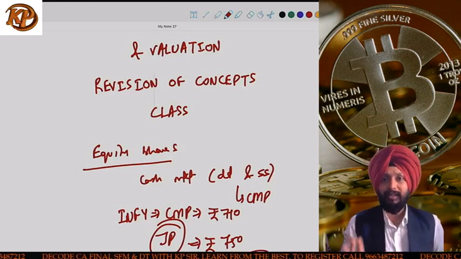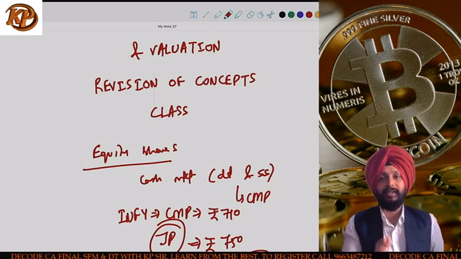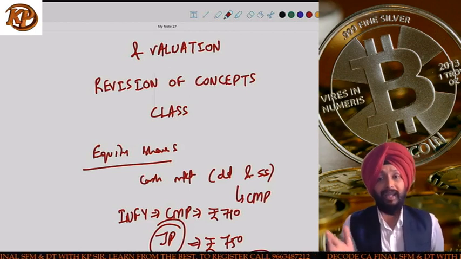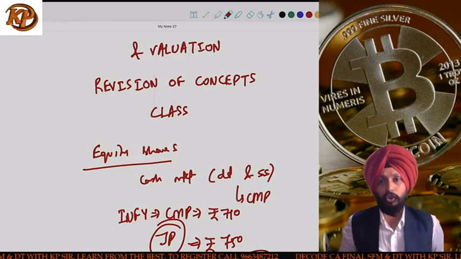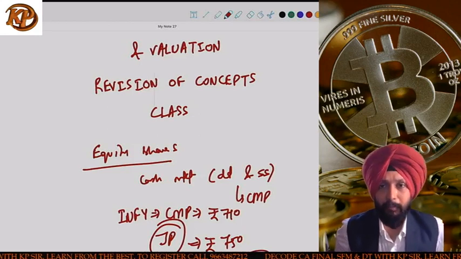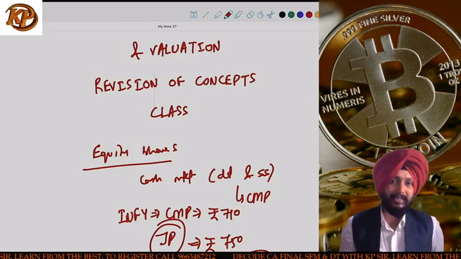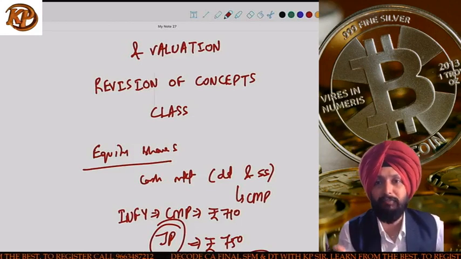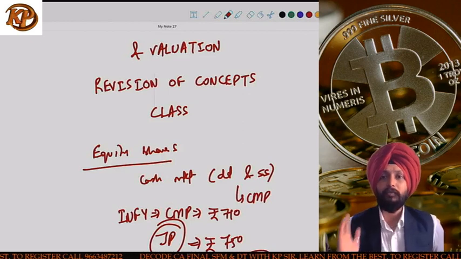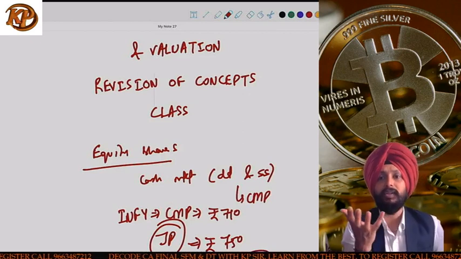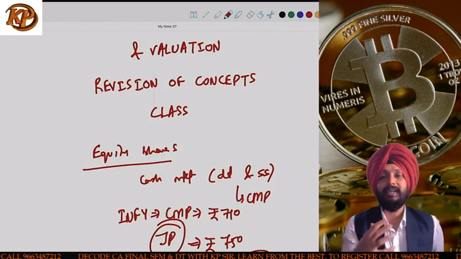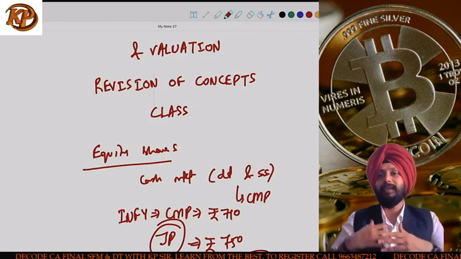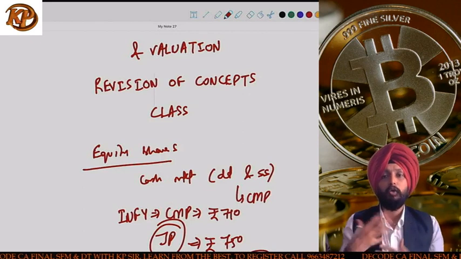That's called fundamental analysis. Okay, now I told you that fundamental analysis and technical analysis are the two analysis approaches, and in the exam they can ask you a theoretical question on this, that what are the differences between fundamental analysis and technical analysis. Now fundamental analysis, when you're trying to predict the future of the company based on its present fundamentals, is basically taking into consideration a long-term horizon. It is mainly useful for people who are long-term investors.